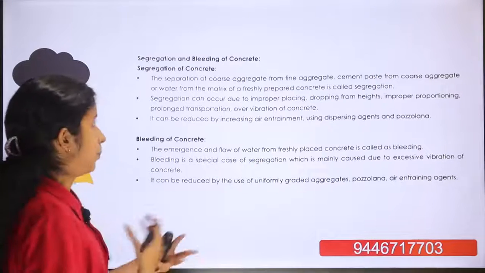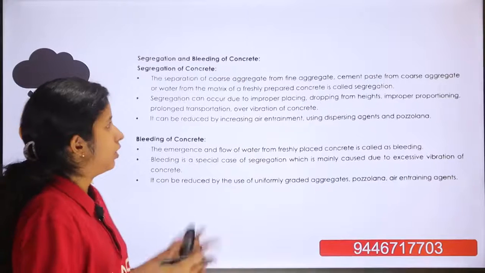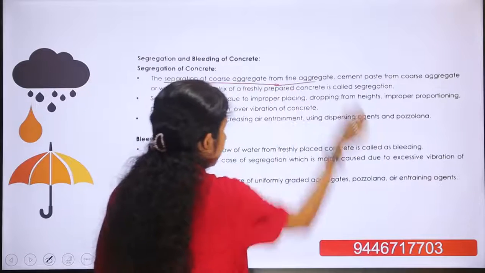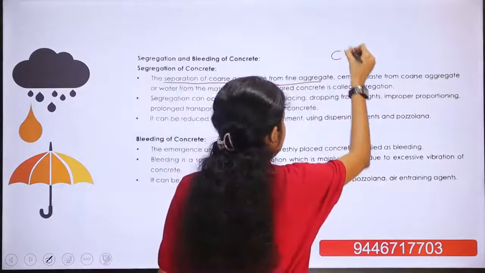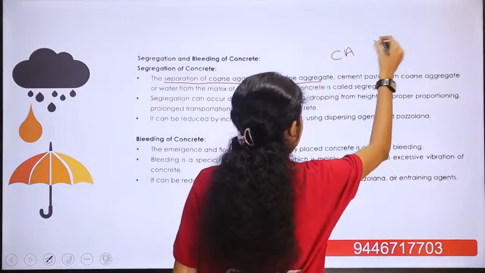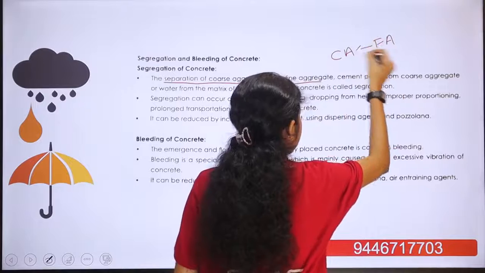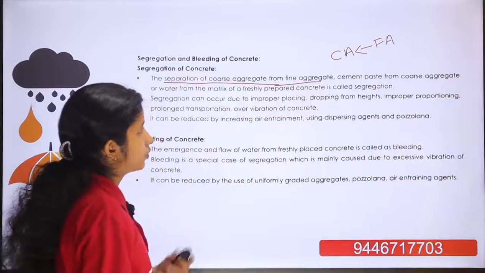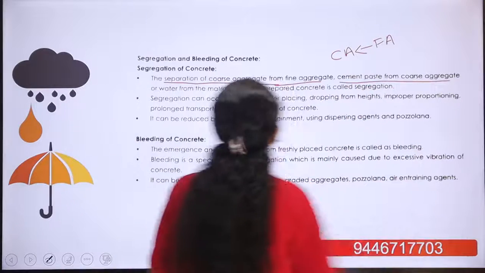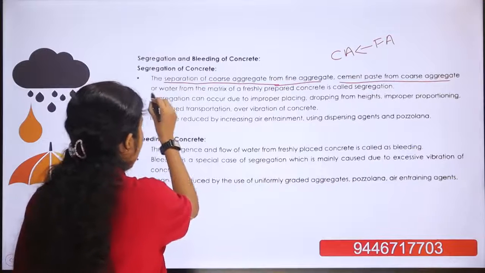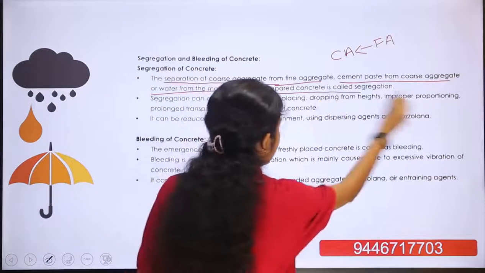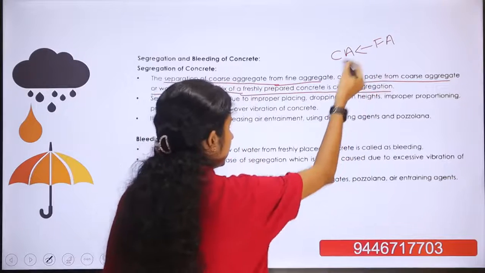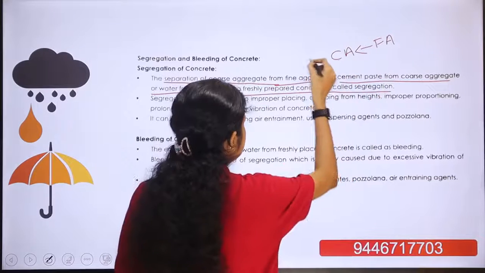Segregation of concrete is the separation of coarse aggregate from fine aggregate, and of cement paste from the coarse aggregate, or water from the matrix of freshly prepared concrete.